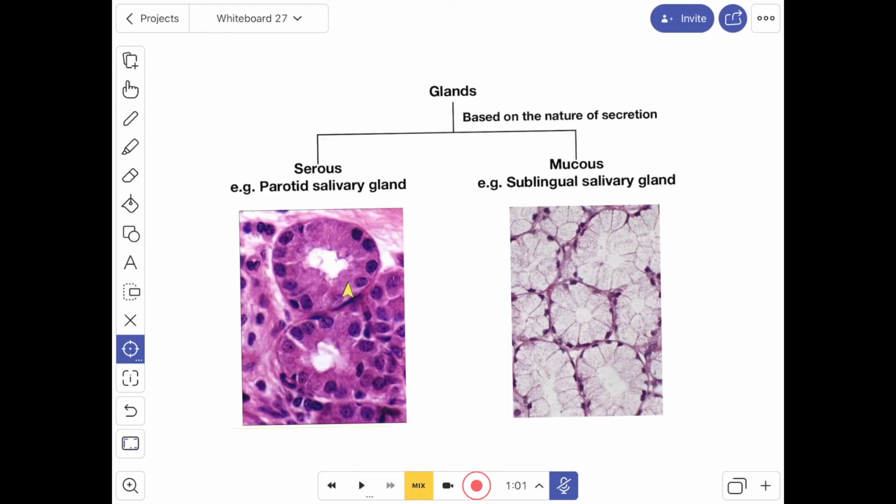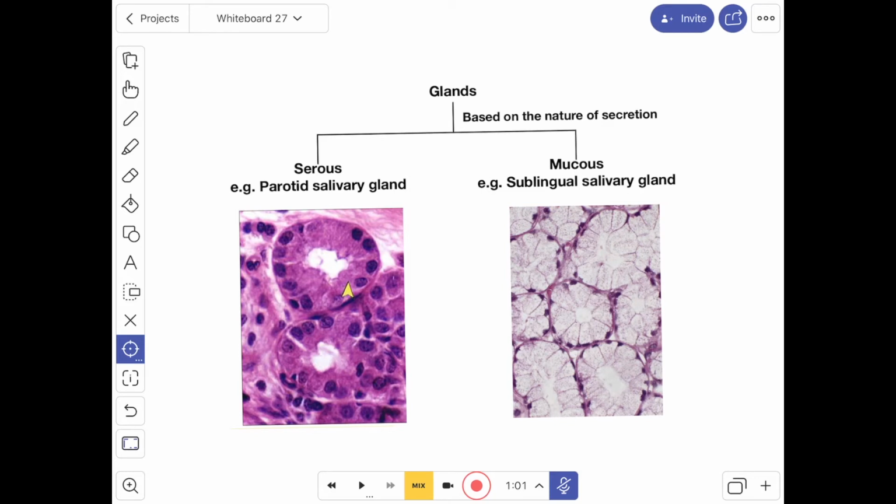Based on the nature of the secretion, the glands can be classified as serous glands and mucous glands. The parotid salivary gland is a serous gland and the sublingual salivary gland is an example of a mucus secreting gland. In the mucous gland, the cells of mucous acini are tall with flat nuclei at the base.